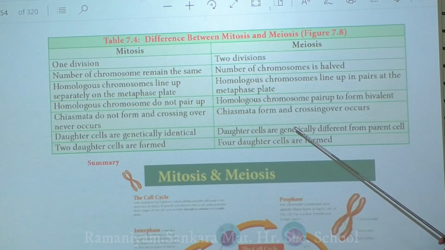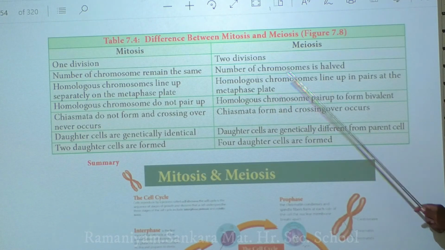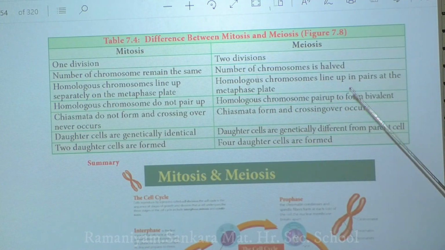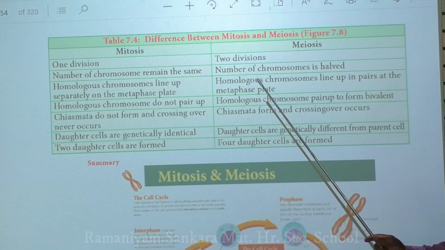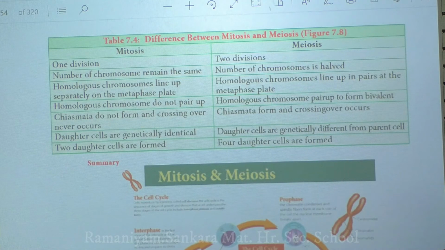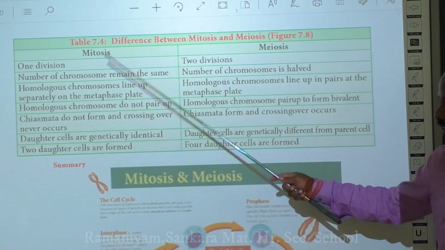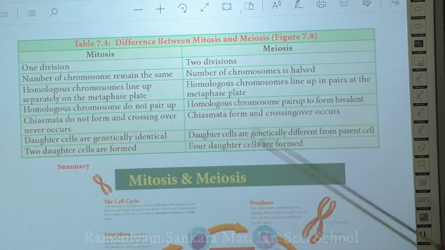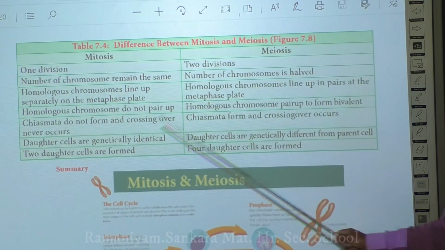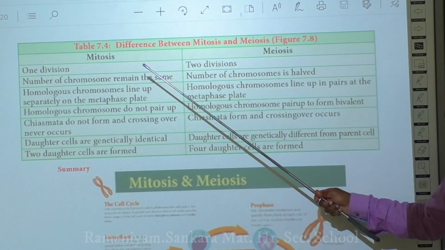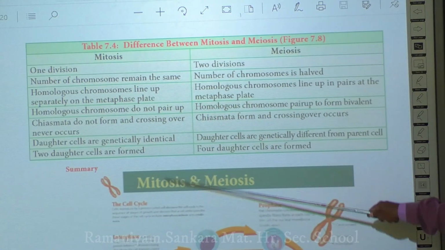In meiosis, the daughter cells formed are not genetically identical, because there is an exchange of genetic material during crossing over. As a result, new daughter cells are formed that are not identical with the parental cell. Here four daughter cells are formed that are not identical with the parental cell. In mitosis, two daughter cells are formed that are identical with the parental cell. That is the main difference between mitosis and meiosis.